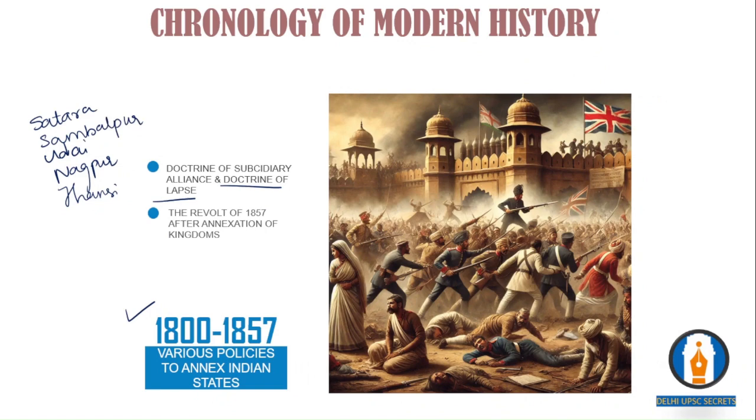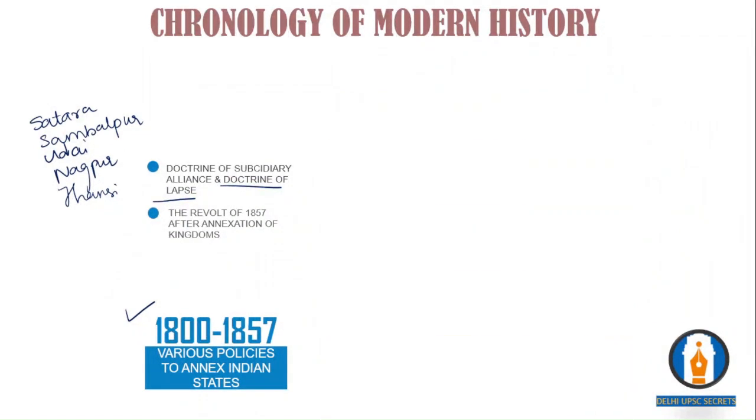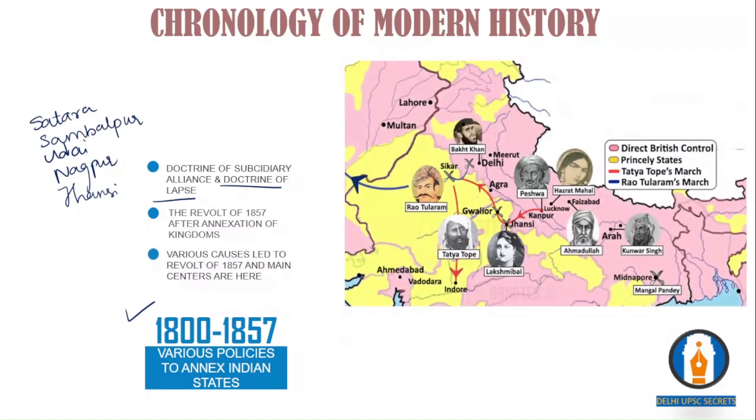Okay, so 1857 marks the beginning of British paramountcy. It means the company rule ended after the revolt. Of course, the revolt was suppressed. There were various causes responsible for the revolt.